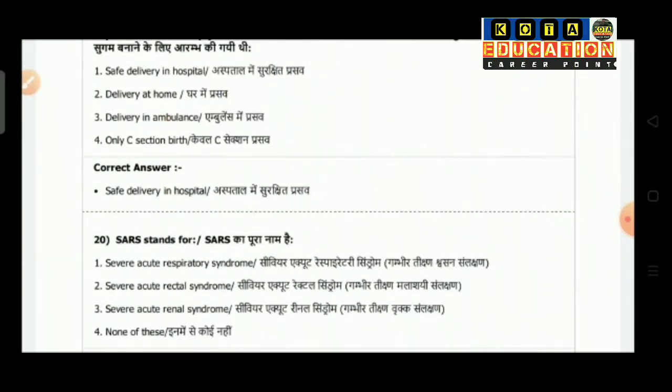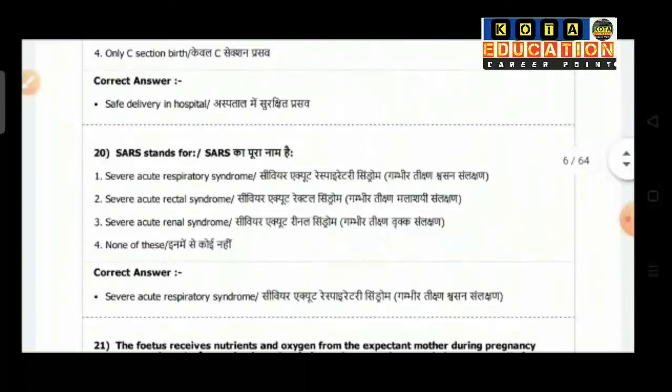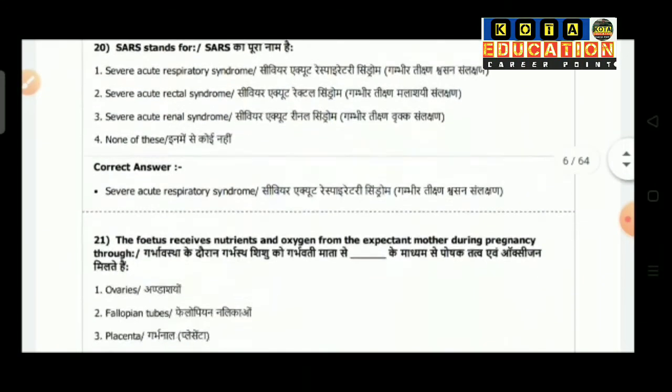Question number 20 is SARS stands for. Option 1 is severe acute respiratory syndrome. Option 2 is severe acute rectal syndrome. Option 3 is severe acute renal syndrome. Option 4 is none of these. So the correct answer is severe acute respiratory syndrome.